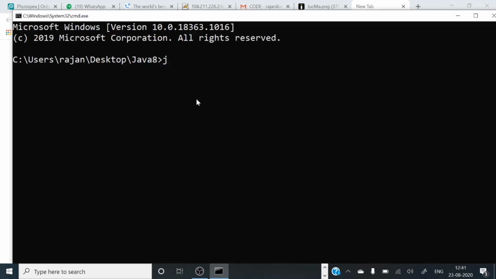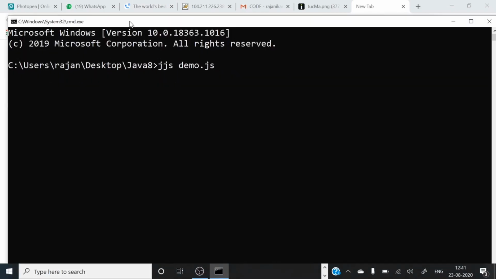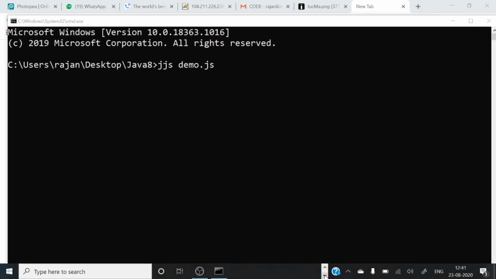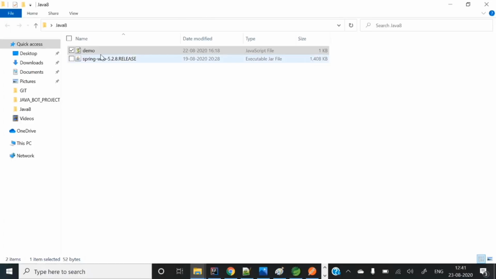So jjs demo.js, sorry, not java, .js. The file name is demo, you can see here. Where is that folder? If you see here, the file name is demo, right?